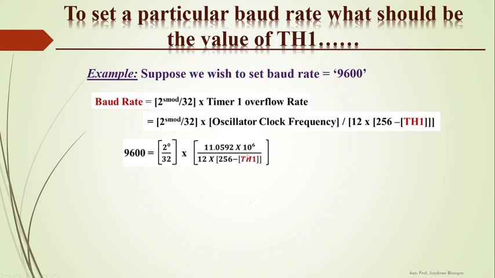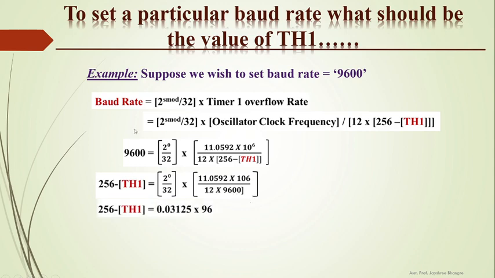TH1). Now we want to calculate the value that should be loaded into TH1 to generate the baud rate of 9600. So we can rewrite this equation as 256 minus TH1 equals (2^0 divided by 32) into 11.0592 into 10^6, divided by 12 into 9600. After dividing 2^0 by 32, we get the value 0.03125, and after this division we get the value 96.